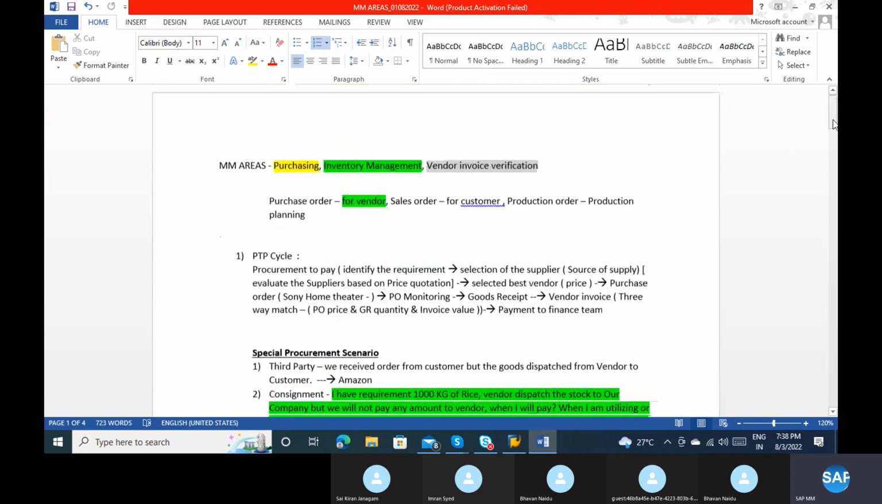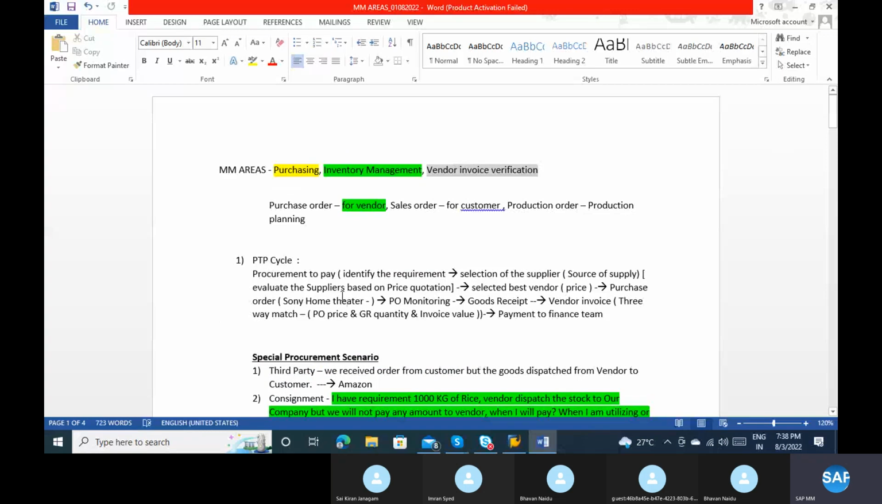The highest level, the basic level, is the P2P cycle, the MM P2P cycle. This is the basic scenario. In an interview, if they ask what the MM business cycle is, you generally say this is the one. But if they ask about the client business cycle, then you need to say what they are doing. It might be subcontracting, pipeline, oil industry, consignment process or standard process, or STO, stock transport orders. You can mention different processes.